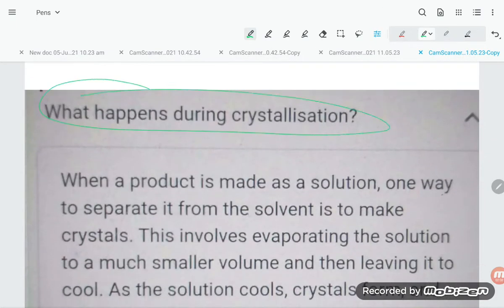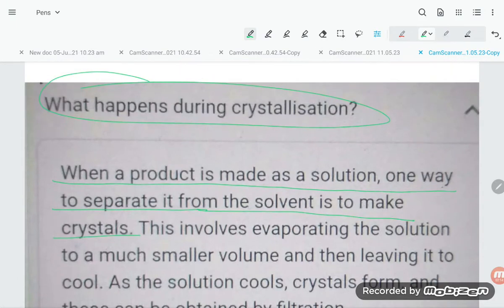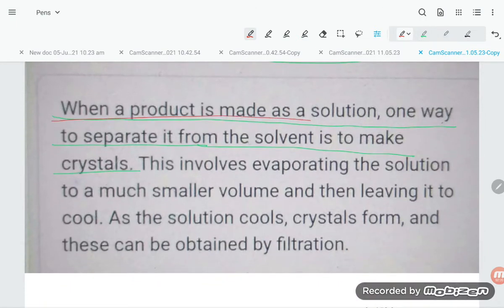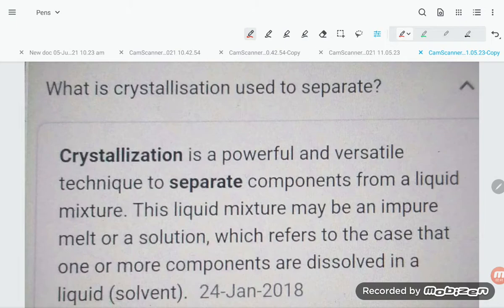What happens during crystallization, students? When a product is made as a solution, one way to separate it from the solvent is to make crystals. This involves evaporating the solution to a much smaller volume and then leaving it to cool. As a result, crystals form. These can be obtained by filtration. So that is very easy for you to understand.